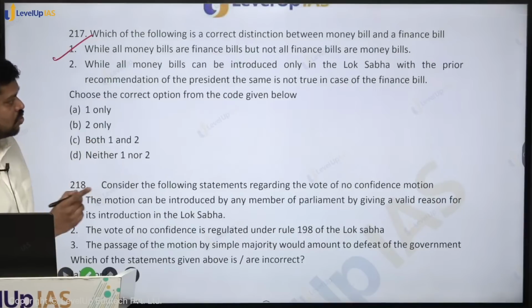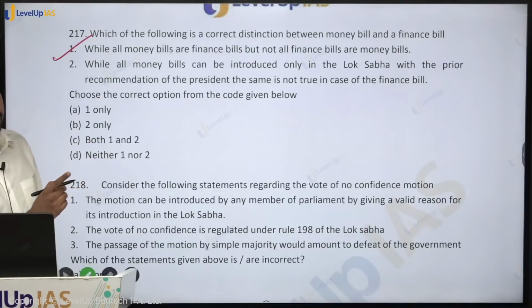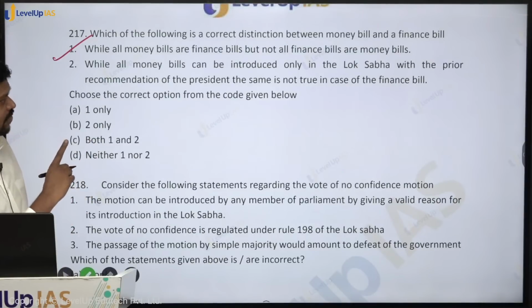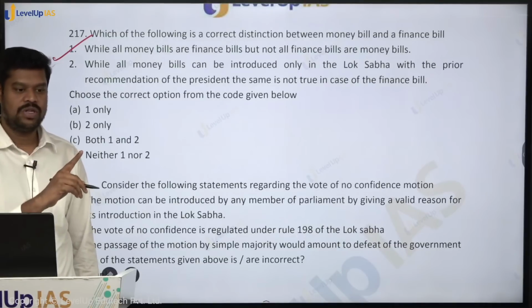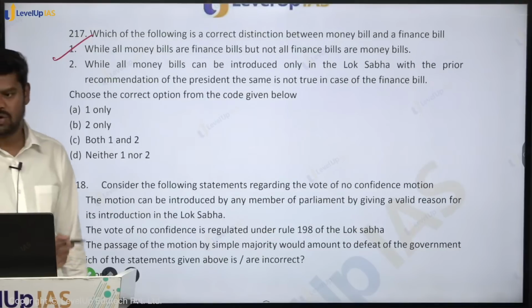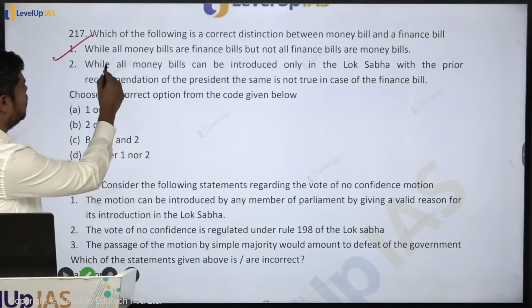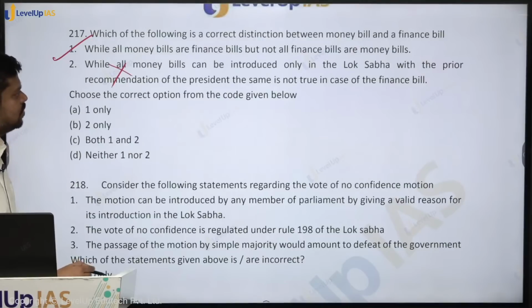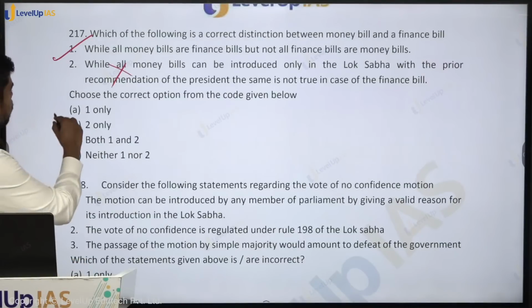The same is not true for the financial bill, which means when you say that, will all the financial bills also be introduced only in the Lok Sabha? No, because the financial bill type 1 should be introduced in the Lok Sabha, but not all the financial bills. So you cannot say this particular statement is completely true. So which of the options given below are correct? One only.